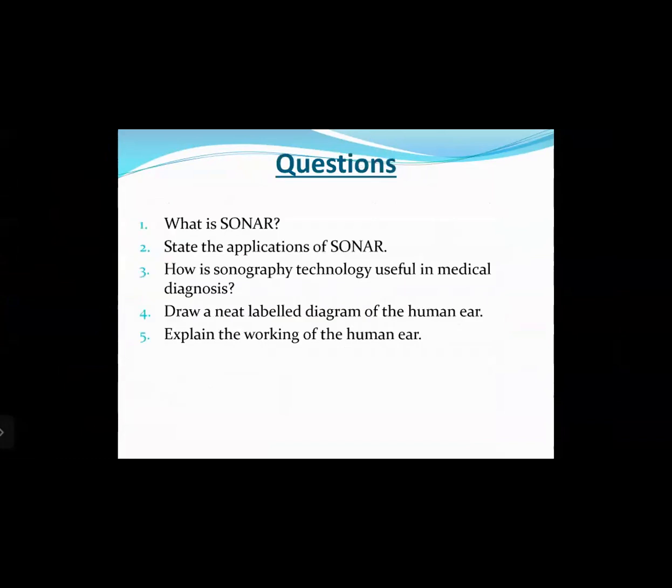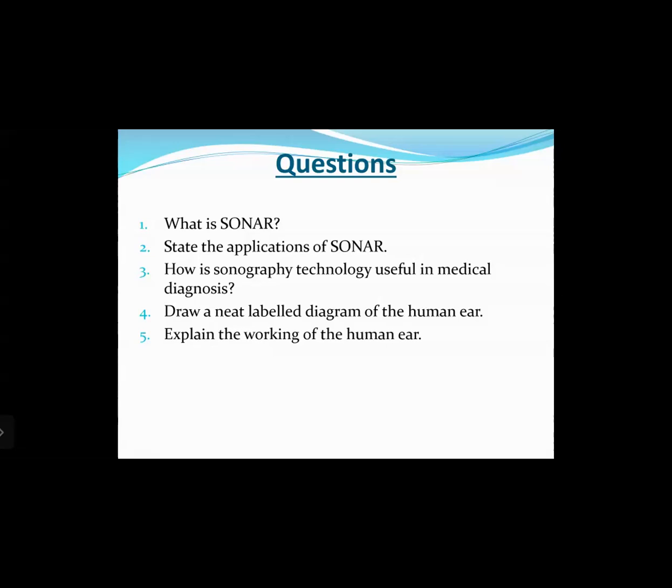So there are a few questions which I want all the students to do. First is, what is sonar? Sonar stands for sound navigation and ranging. You need to define all of that. Then applications of sonar: as we had seen, sonar is used to determine the depth of the ocean. It is used to determine the presence of mountains, undersea valleys. It is used to find the presence of sunken ships and submarines.